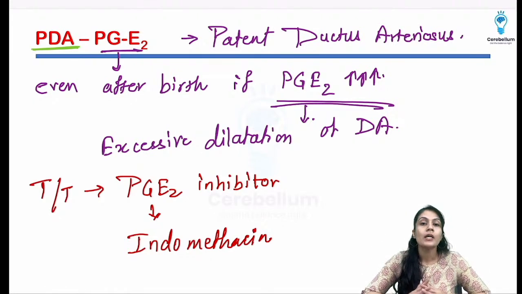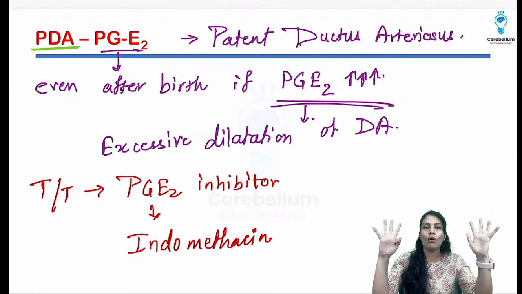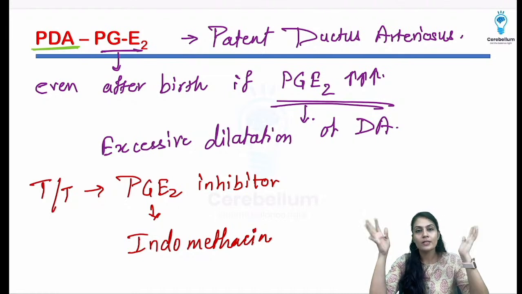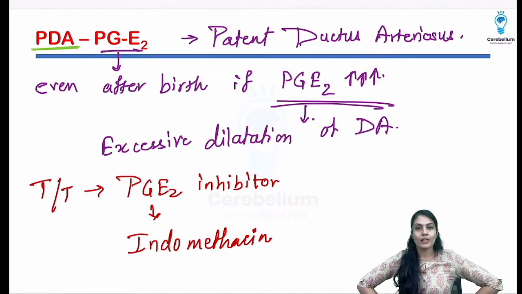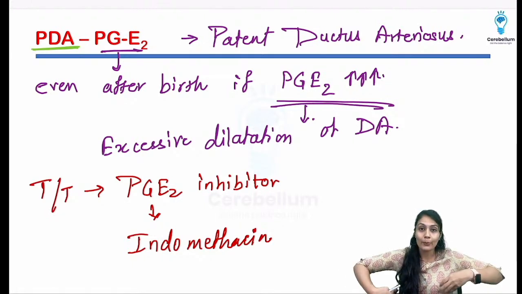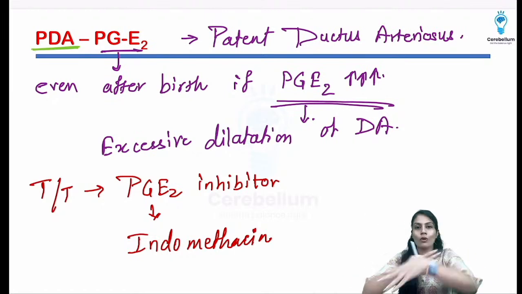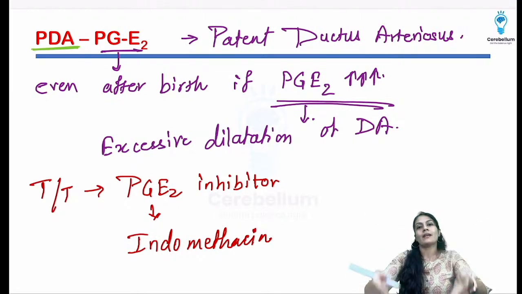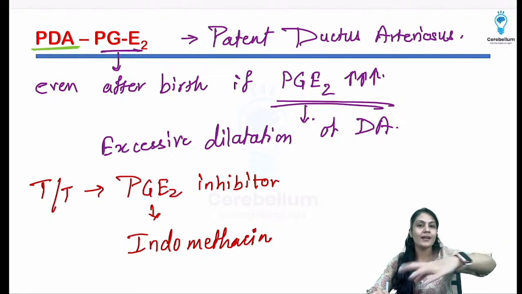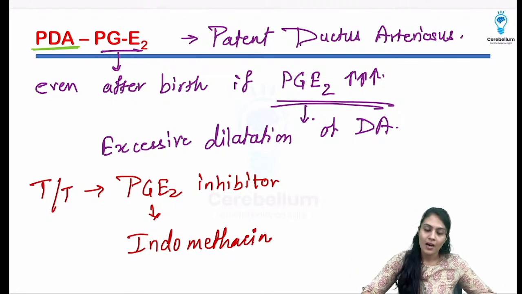Otherwise, what is going to happen is that the oxygenated blood and deoxygenated blood will combine, and again the whole work of the lung is going to get wasted. Why? Because it is causing the oxygenation, right? You must have seen one diagram like this, a person looking like this, right? So patent ductus arteriosus is there, the lung will be looking like this, that I am doing all the hard work to oxygenate the deoxygenated blood, and now because of this patent ductus arteriosus, whole mixing is occurring again before that blood is reaching towards the tissue. These roads are meeting each other, and this is causing the patent ductus arteriosus.